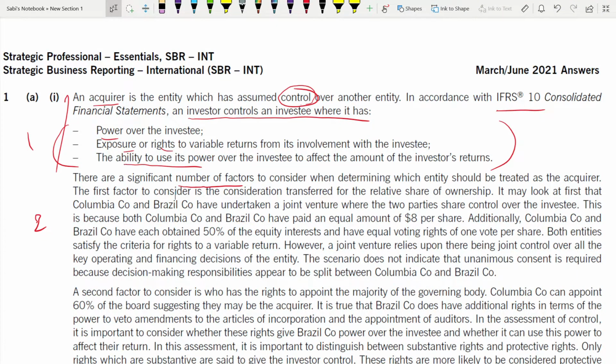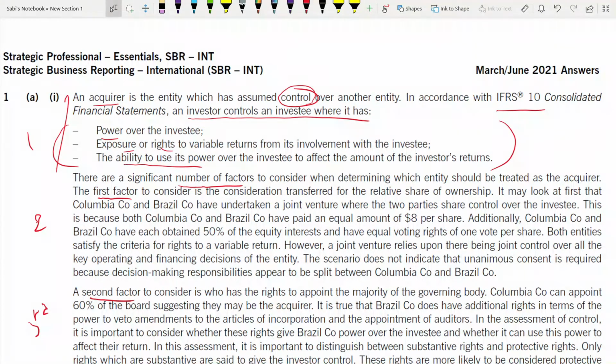Because it's for 9 marks, you have to write a good number of points, not just 2 or 3. You can write each factor in one paragraph. The first factor is discussed in this paragraph, the second factor in the third paragraph, and so on, keeping them in different paragraphs.